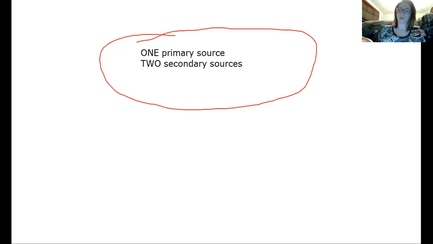My advice as you read through your sources is to highlight quotes that you think are going to be important, because then you don't have to read it a second time. Another thing I like to do when I write papers, and you don't have to do this, you do your papers the way you do them, is get all my quotes and put them on a piece of paper. If I have one source, I'll put all of the quotes on one piece of paper and paper clip those together.